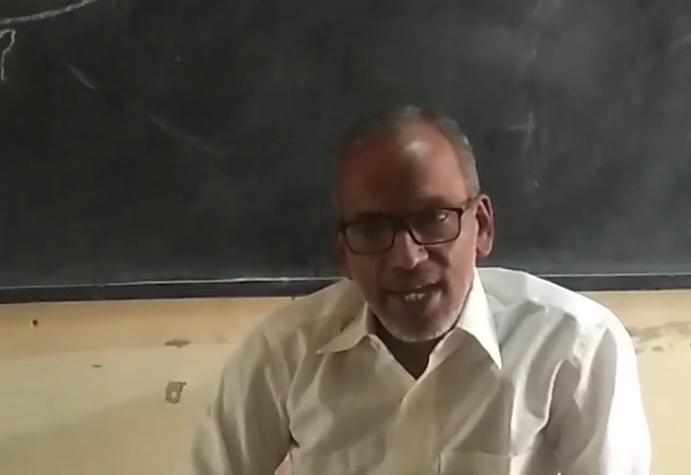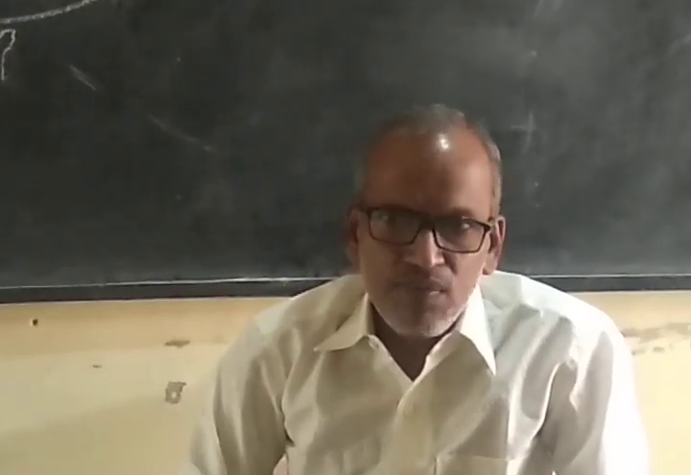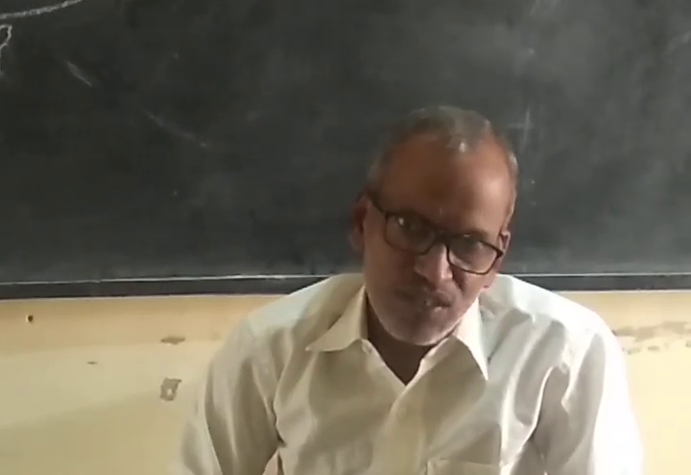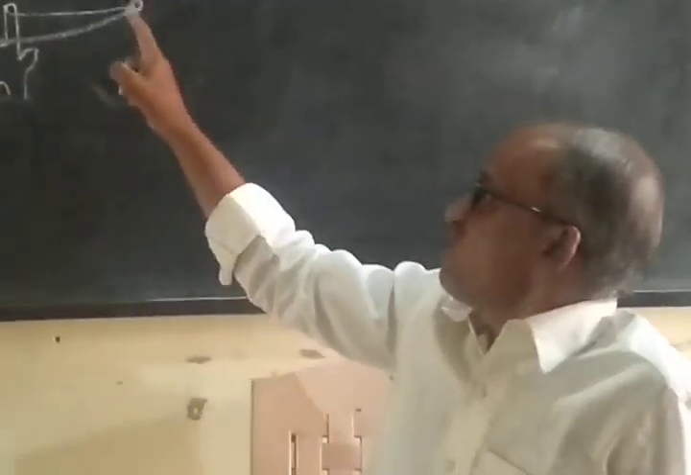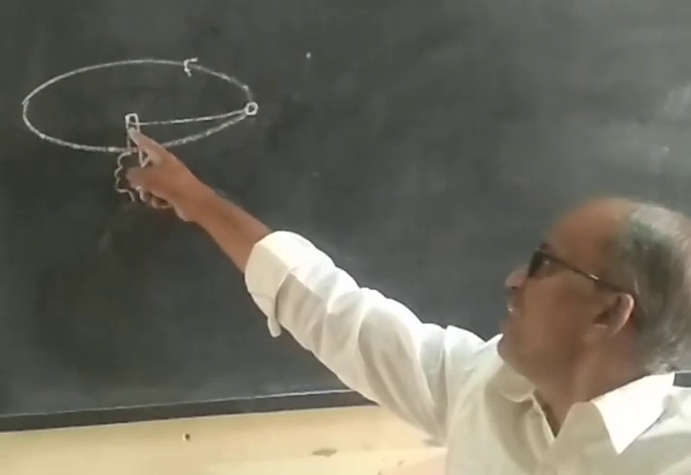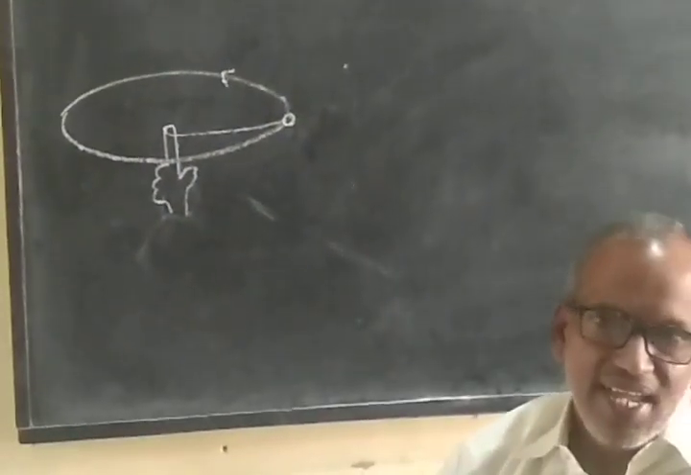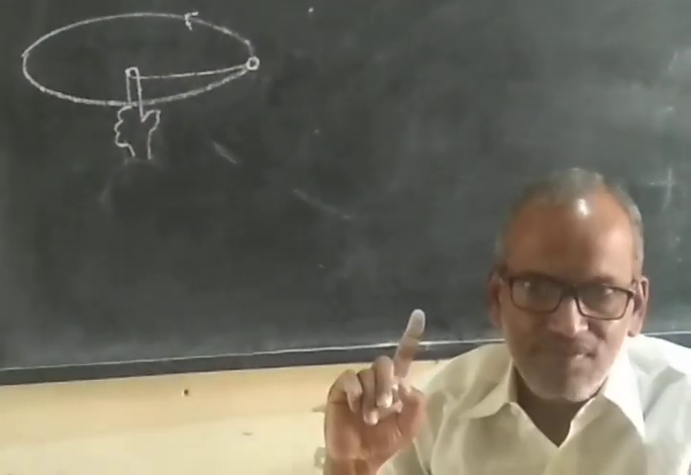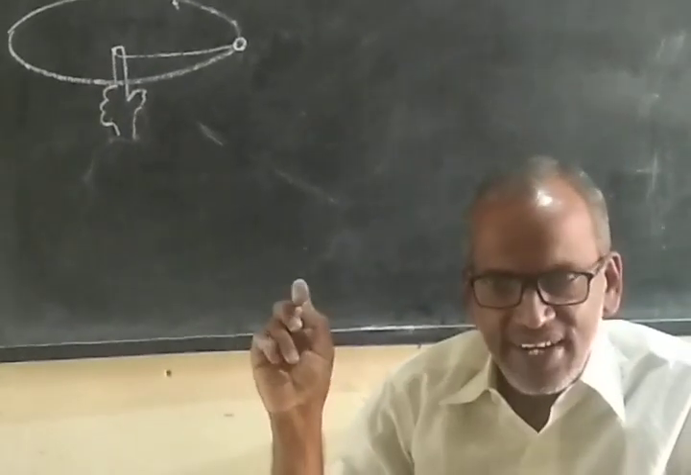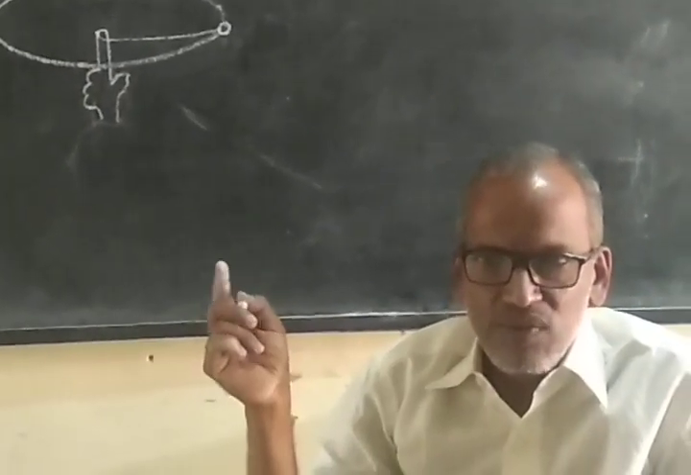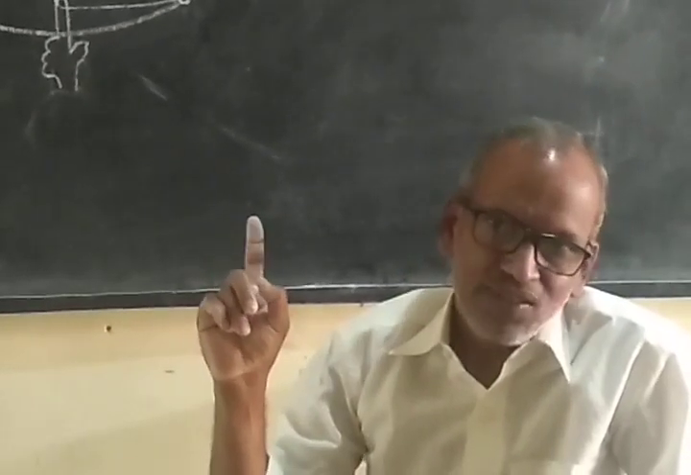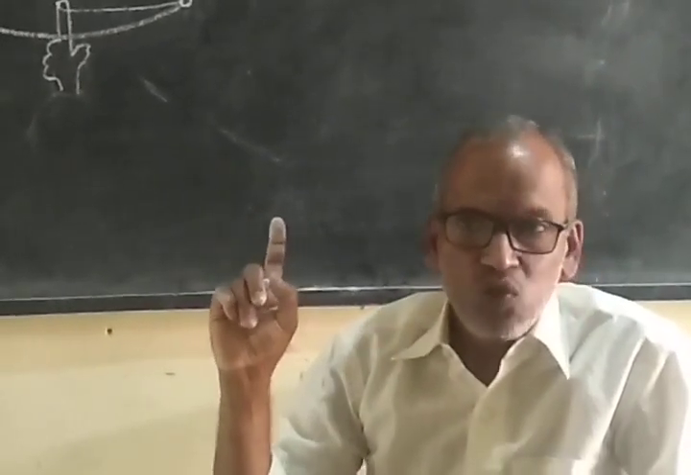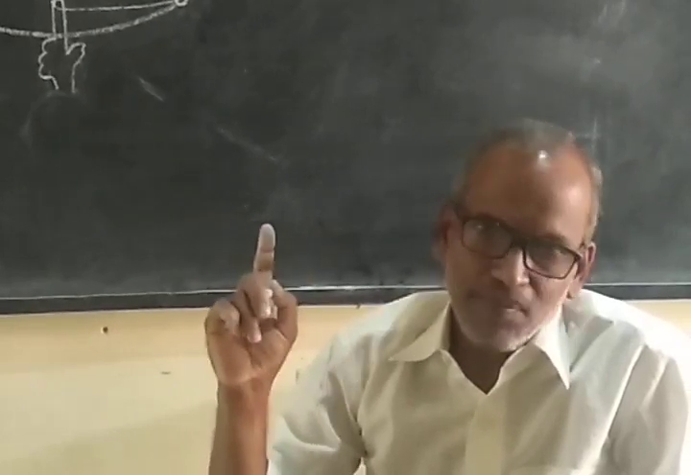Now, why the object performs circular motion is a question. You can understand here, a thread is tied to one of the fingers and a stone, and it is reeled. The thread which is kept bound to that stone makes the stone revolve in a circular manner.